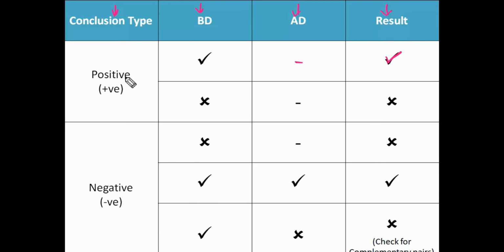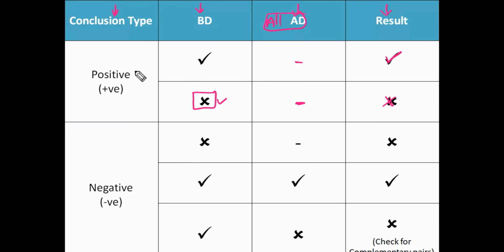Okay. Next, for a positive conclusion, if basic diagram fails, in that case also no need to check alternative diagram. So final result will be fail. Sir, why we are not considering alternative diagram? For a positive conclusion, if basic diagram follows, all alternative diagrams automatically follow. Then no need to check alternative diagram. That's why result is follows. Sir, if basic diagram fails, already we got a failure case, then what is the need of checking alternative diagrams? At least one possibility fail, total fail now. So that's why it is a fail.